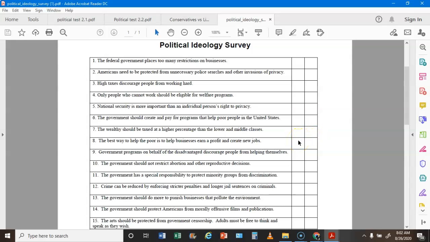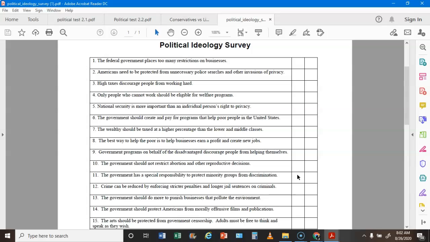The best way to help the poor is to help businesses earn a profit and create new jobs. If you agree, that's a C. If you disagree, that's an L. The government programs on behalf of the disadvantaged discourage people from helping themselves. If you agree, that's a C. If you disagree, that's an L. The government should not restrict abortion and other reproductive decisions. If you agree, that's an L. If you disagree, that's a C.